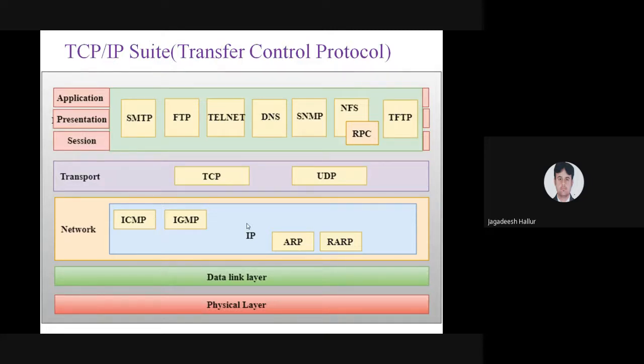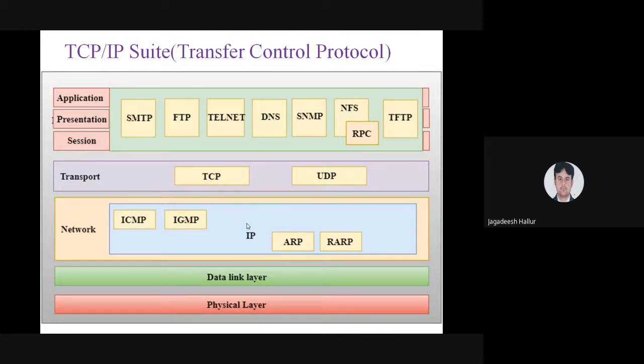If you merge these two, you will get better connectivity: Transfer Control Protocol or Transmission Control Protocol, and IP, that is Internet Protocol. We have already said that only 4 layers are there in TCP/IP and 7 layers in the OSI model. Which are the 7 layers in the OSI model? Application layer, presentation layer, session layer, transport layer, network layer, data link layer, and the physical layer.